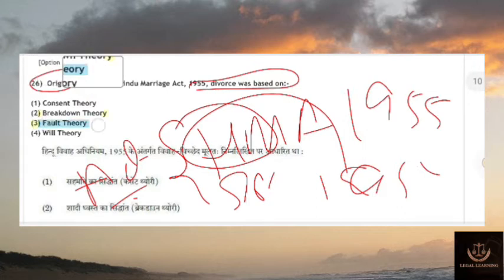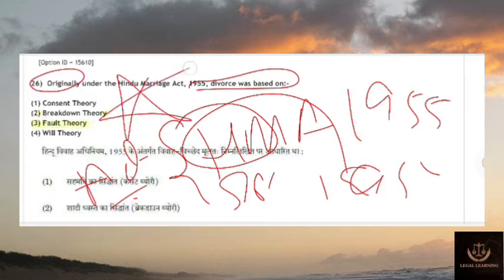And another thing I'm going to say, this question is very important, so don't forget this question. It is repeated many times, and questions relating to this have been repeated many times.